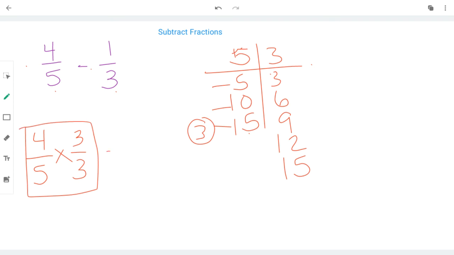And I'm going to do the same thing for 1/3. How many jumps did it take to get to 15? 1, 2, 3, 4, 5 jumps. So if I had 1/3 in a picture, I would have to cut it 5 times so that it would be 15ths. So I'm going to multiply by 5/5 and put that in its own box.